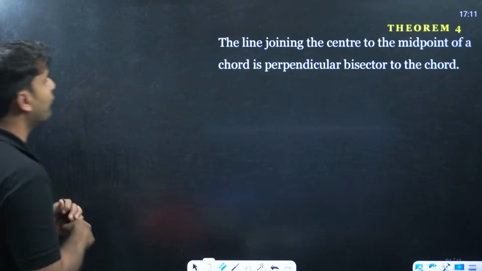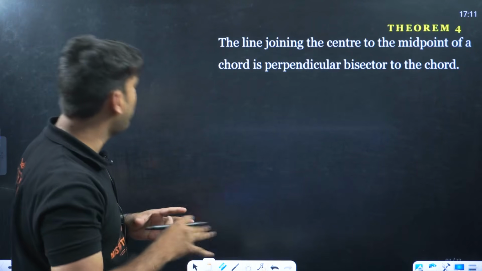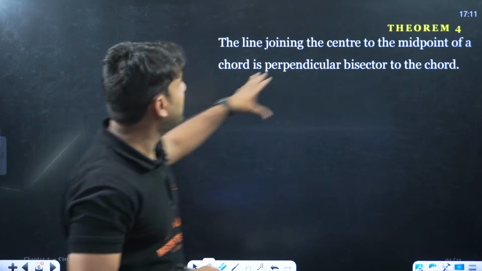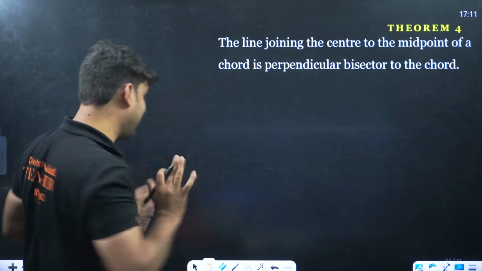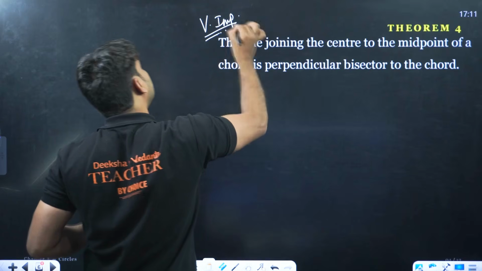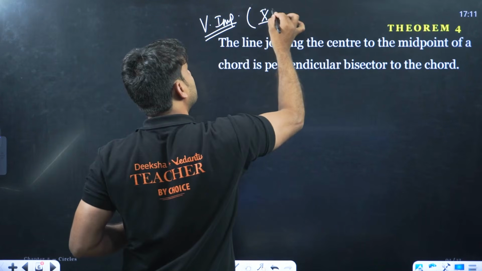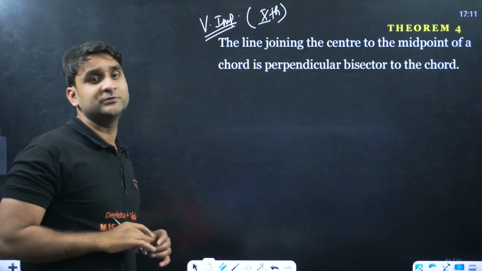Okay, theorem number 4. Theorem number 4 is: the line joining the center to the midpoint of a chord is the perpendicular bisector to the chord. Literally, this is a very important theorem. Not even in class 9th, class 10th also. Very important for class 10th also.